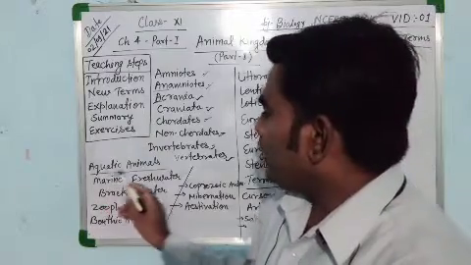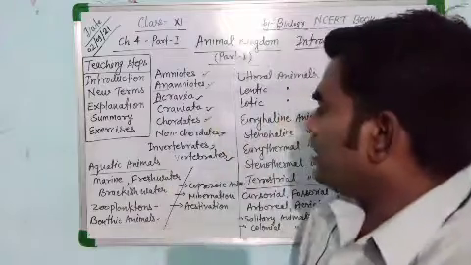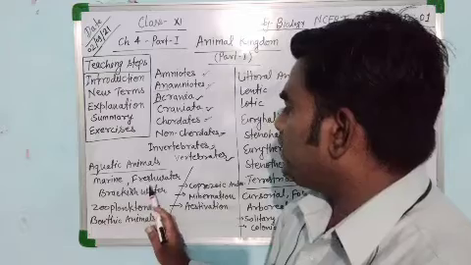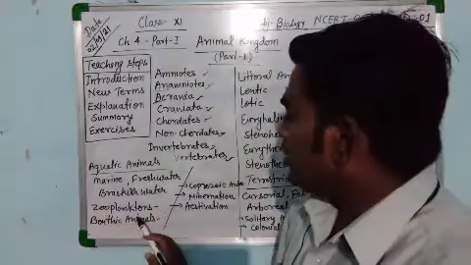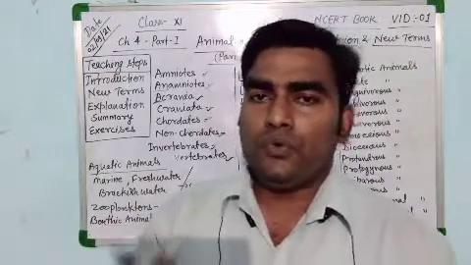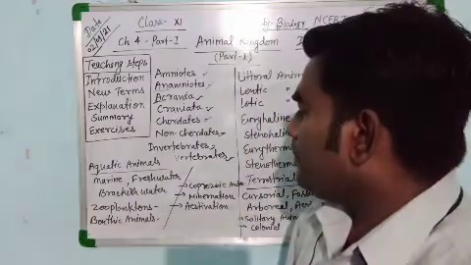See, next one is aquatic animals. The animals which live in the water are aquatic animals, and they have different categories: marine, freshwater, and brackish water. Okay, new word is zooplanktons. The floating and drifting animals found on the water are said to be zooplanktons.